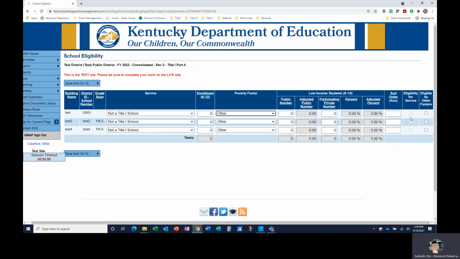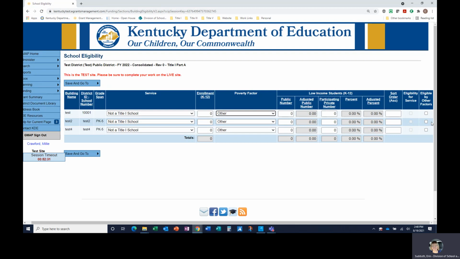GMAP will automatically order the schools based on their adjusted percent. The district may manipulate that order based on other factors, such as grade span grouping, which is discussed in the school program description page video. All rank and serve rules apply regardless of any alternate order the schools are placed in. The eligibility for service column will be automatically populated.